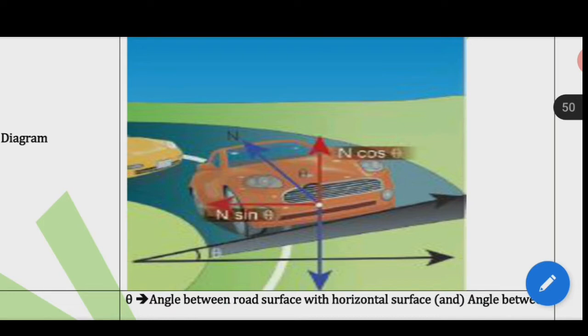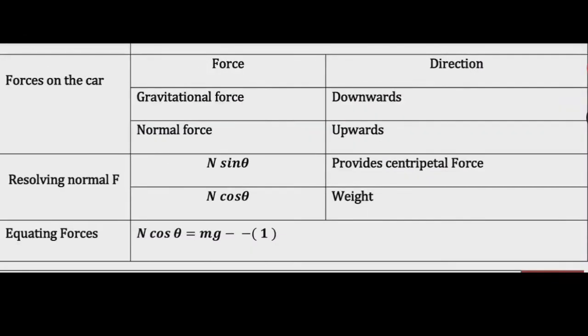Let the surface of the road make an angle theta with the horizontal surface. Then the normal force makes the same angle theta with the vertical. When the car takes a turn, there are two forces acting on the car: gravitational force mg acting in the downward direction, and the normal force N acting perpendicular to the surface.